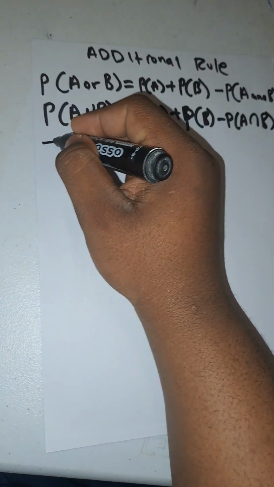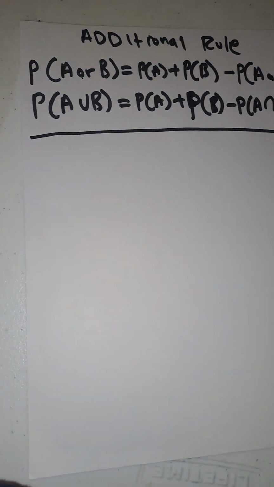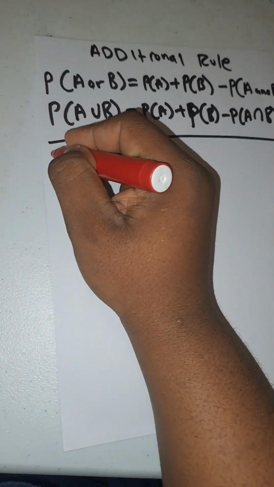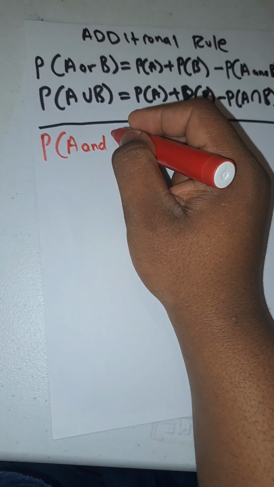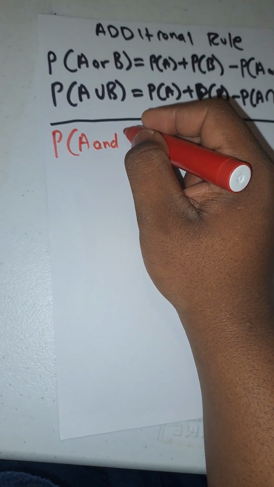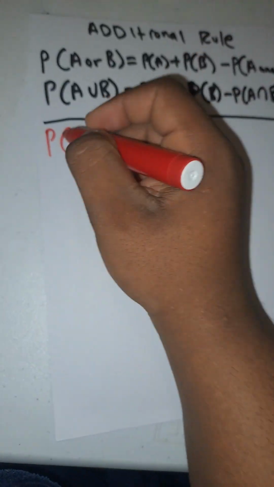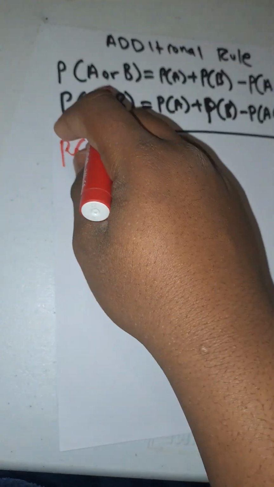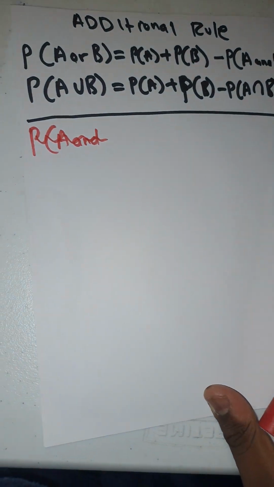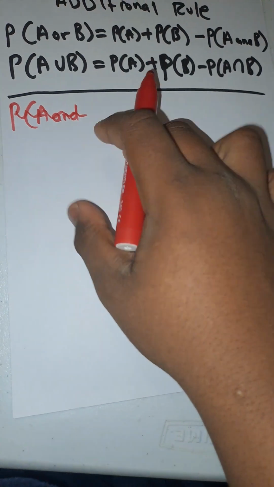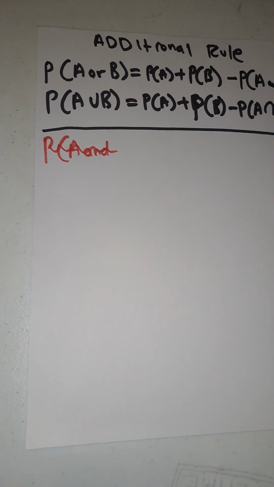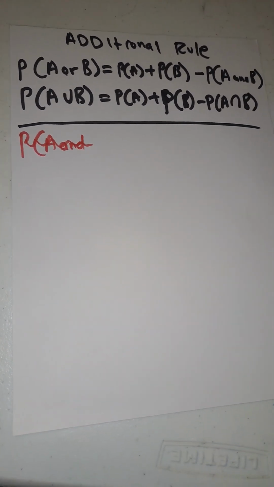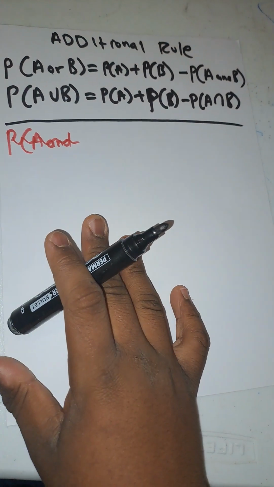And it can be like this now. It can be like this if you don't write it like that. You can say probability of A and... Is it fine now? Okay, let me not confuse you for now. I want to show you this one using a different method, because there's no such thing as probability of A and that. I made a mistake by telling you that. Sorry guys. So let's go to the mutually exclusive events.